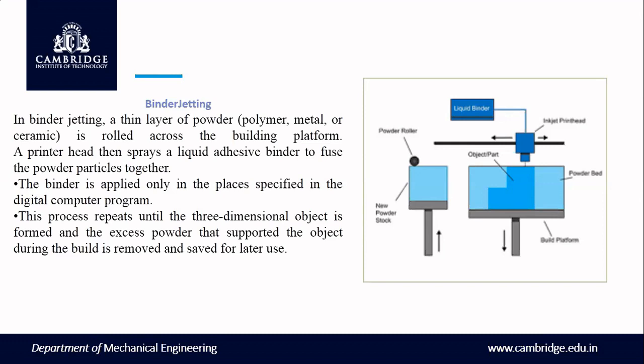After completing that, one more layer of powder, same procedure, and again one more layer of powder, same procedure. That is called binder jetting. Jetting is done and binder is used, that's why it is binder jetting.